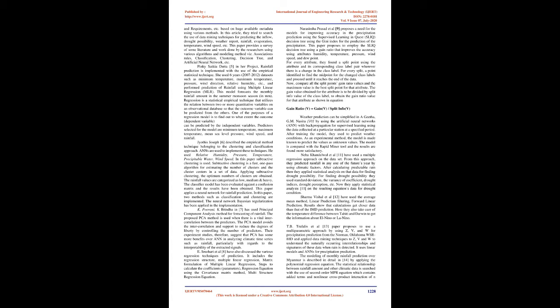He used relative humidity, pressure, temperature, precipitable water, wind speed. In this paper subtractive clustering is used. Subtractive clustering is a fast, one-pass algorithm for estimating the number of clusters and the cluster centers in a set of data. Applying subtractive clustering, the optimum numbers of clusters are obtained. The rainfall values are categorized as low, medium and heavy. The classifier model has been evaluated against a confusion matrix and the results have been obtained.